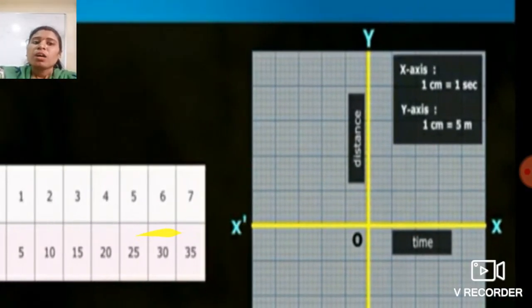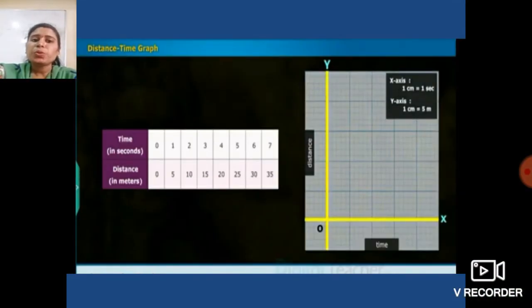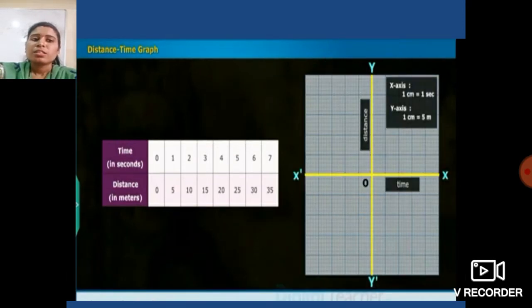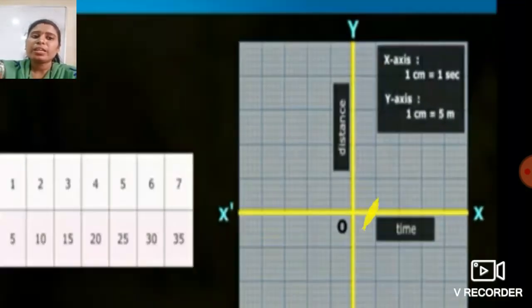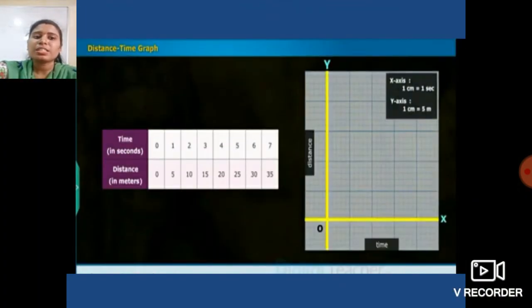Okay, afterwards what do we have to do? See students, this is our graph, this right hand side graph. It is shown here in this fashion. Now mark the values for the time and the distance on the respective axis according to the scale.